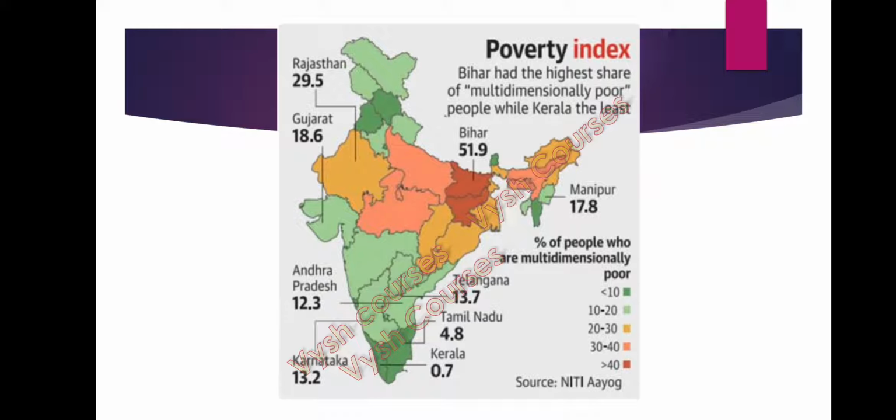Just observe the trend so that you can mention it in the answer. You don't need to remember each and everything in detail. Just observe the trend, whether in central India or southern India there are more poor.